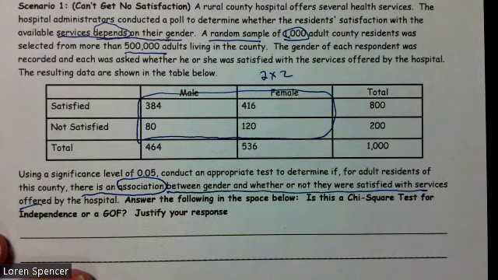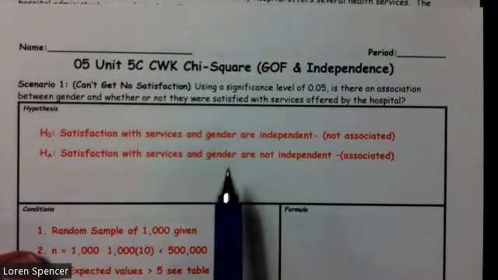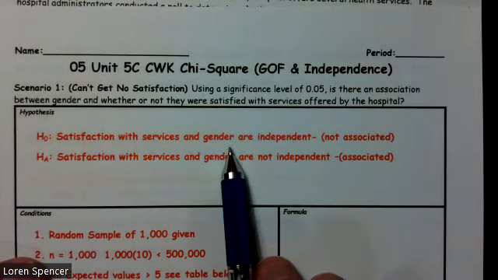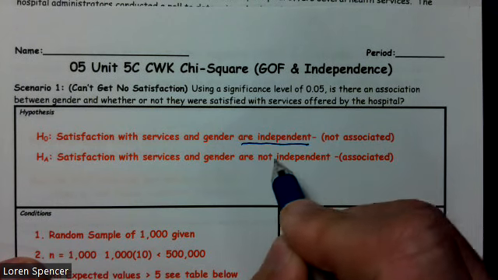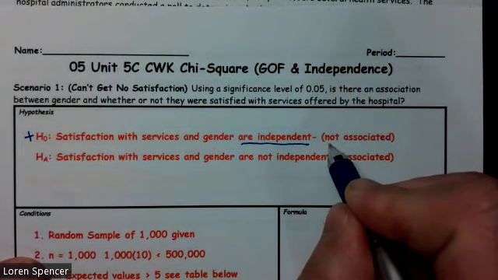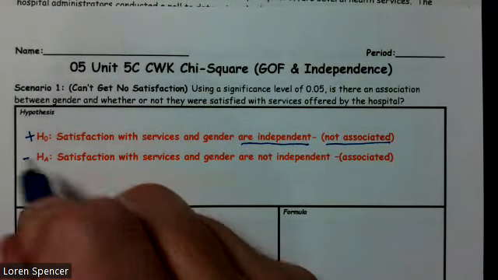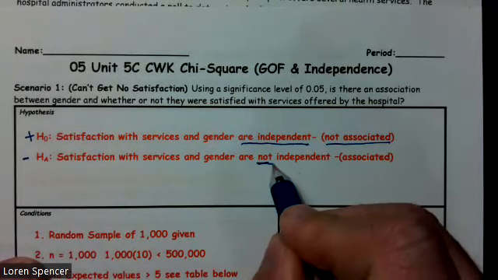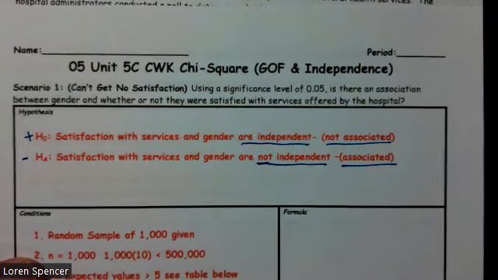So the very first thing we need to do is go ahead and write our hypotheses. We said services and gender are independent. So our H0: satisfaction with services and gender are independent. We always have to make that statement, and remember the H0 will always be the positive statement. If they are independent, that means they are not associated. Ha, which is always going to be the negative statement: satisfaction with services and gender are not independent, which means they are associated.